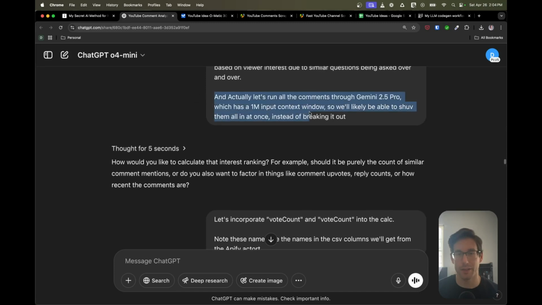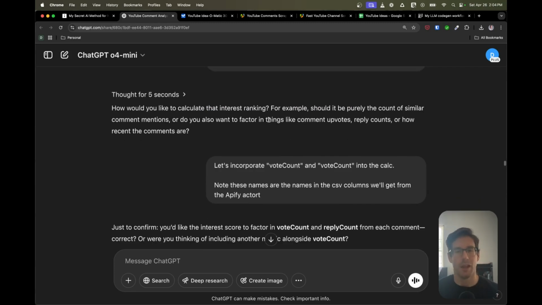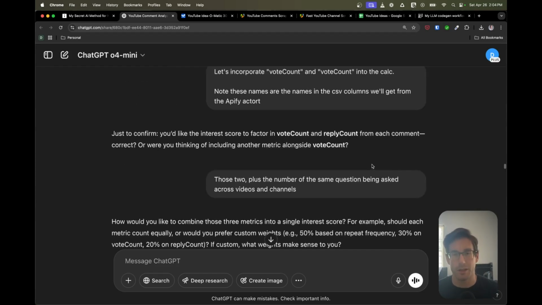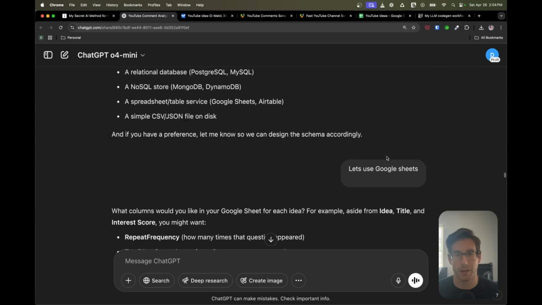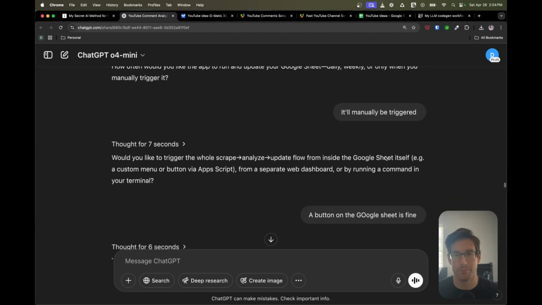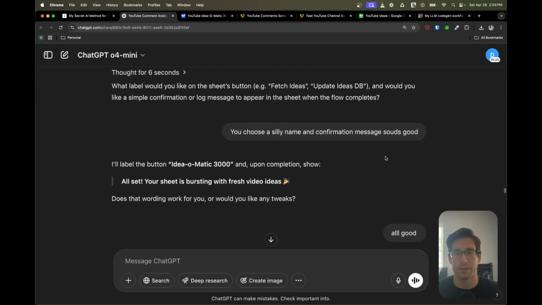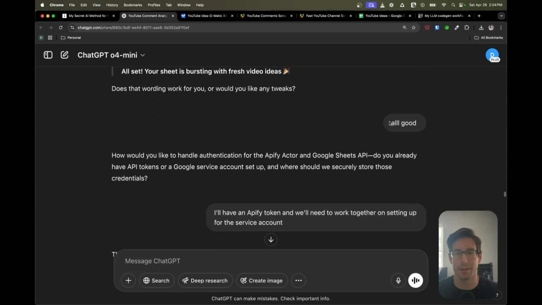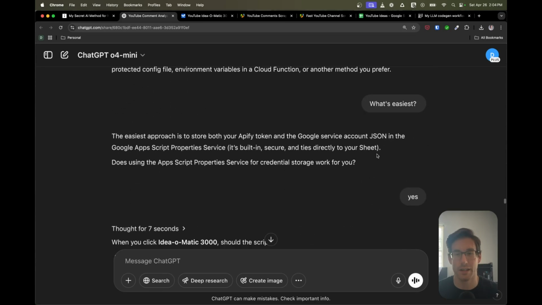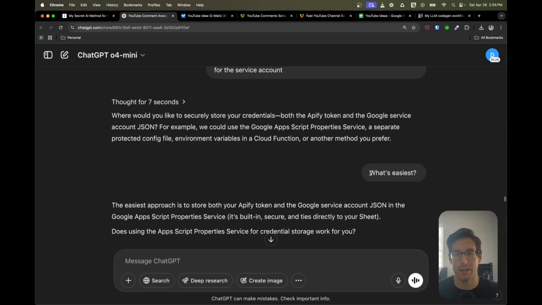Also, you can see I said, okay, can we use 2.5 Pro instead of 2.5 Flash? Then it goes through here and asks a bunch more questions around the information to be included. Like I said, I'm not going to read through all of these, but I'll call out a few. Let's see. You can see I'm getting real short. I'm like, all good, that's great. Here's a good one. So right here, I said, what's easiest?